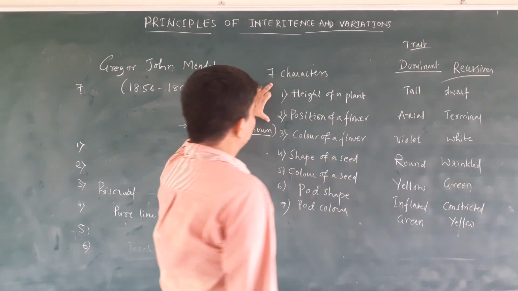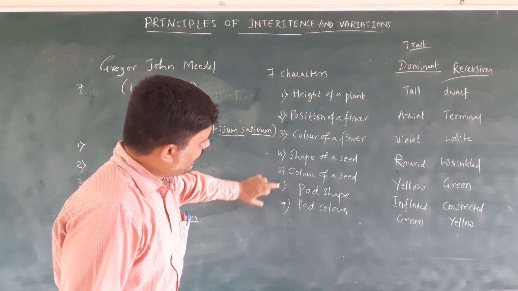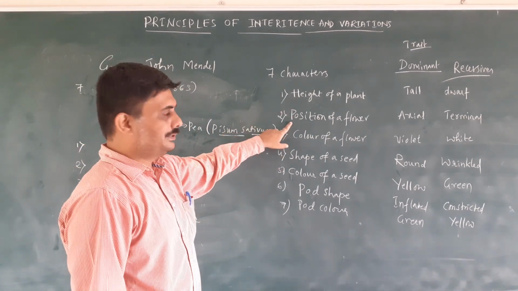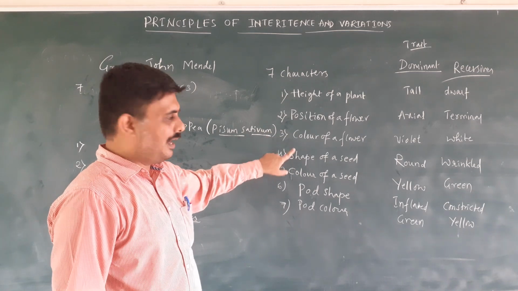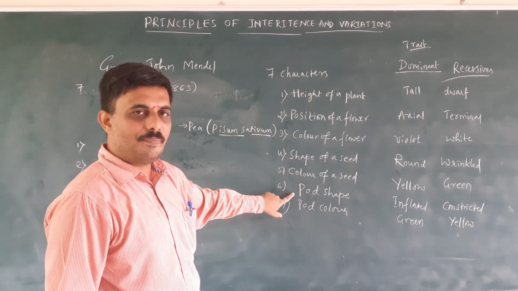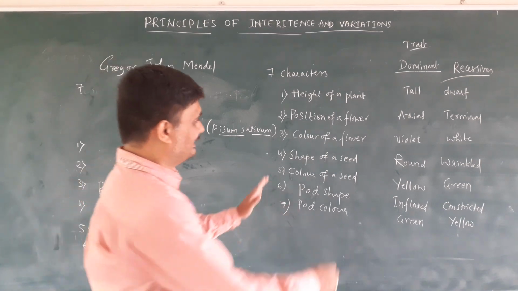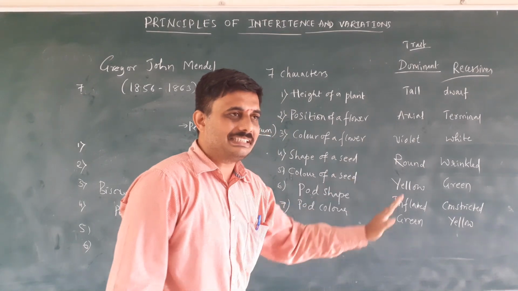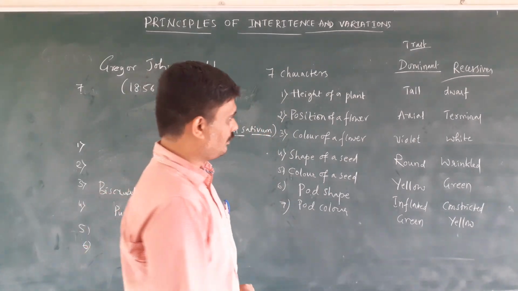Mendel chose 7 characters for his experiment: height of a plant, position of a flower, color of a flower, shape of a seed, color of a seed, pod shape, pod color. These characters have 2 contrast traits each.